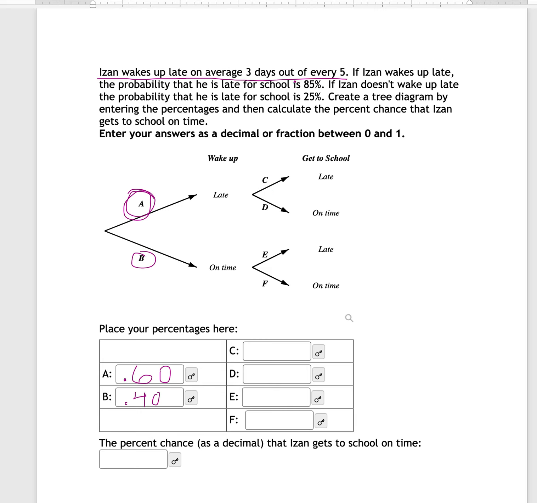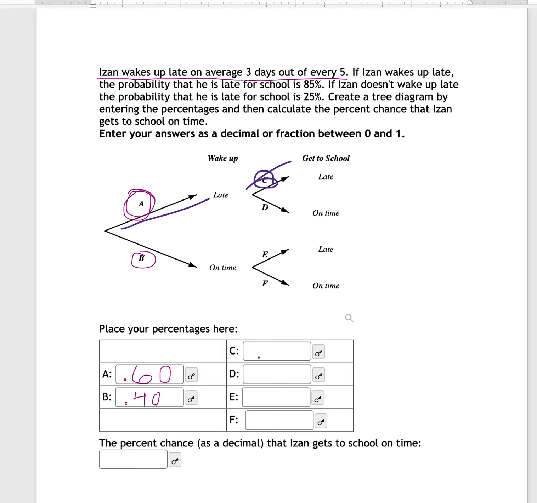Now, it gives us more clues to fill out the rest, the lower branches. It says if he wakes up late, the probability that he's late for school is 85%. So if I follow that track that I just highlighted in purple, he's late, which means he's late for school. That would give me this value for C. Value for C is the probability that he's late for school given that he woke up late.